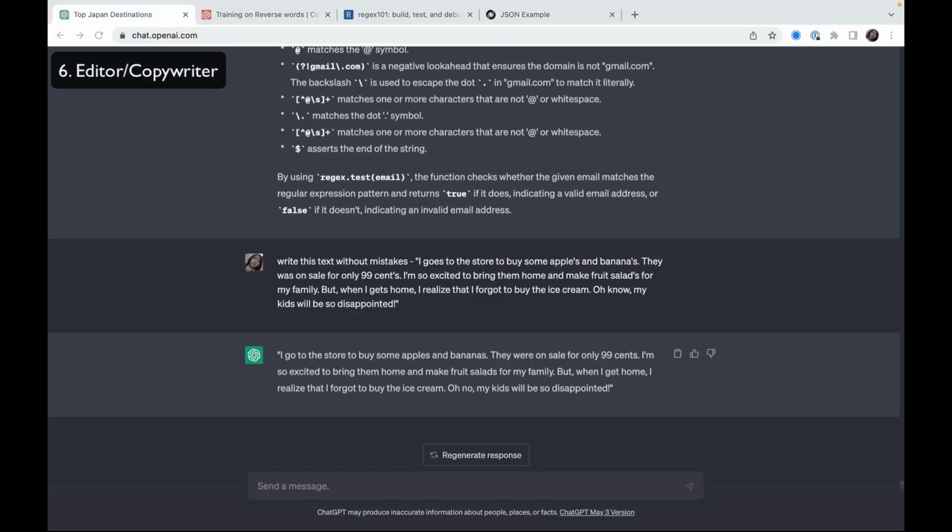Also, you can use ChatGPT to summarize information. For example, you have a long article and you want to get the main idea of the article. You don't want to read the whole article. Maybe it's not interesting at all, and you can put the article into ChatGPT and ask to get the idea of the article within several sentences, and it works very well.